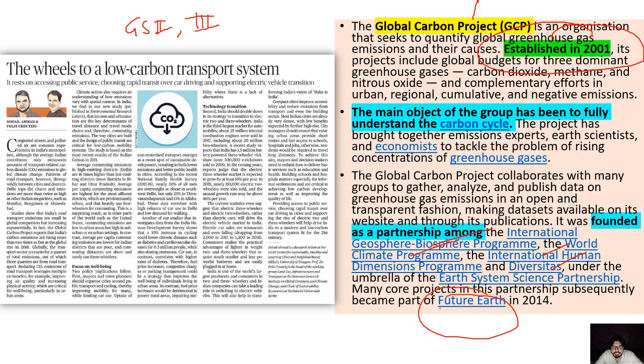So they all came together and started this Global Carbon Project, because with the starting of this millennium, this issue became very crucial: that we know about the carbon cycle, how it is affecting our lives, how we can find sustainable ways, and what kind of dangers are in front of us. They are also releasing the Global Carbon Budget and the Global Carbon Atlas. So area wise they tell you which areas are emitting major amounts.